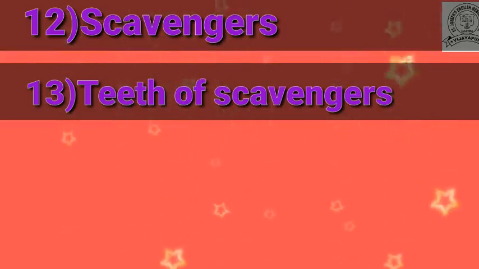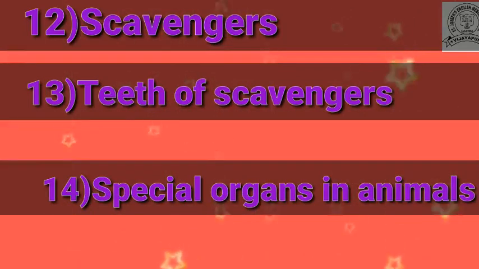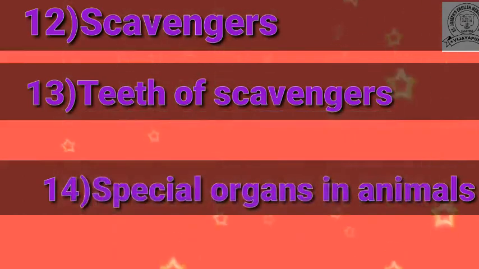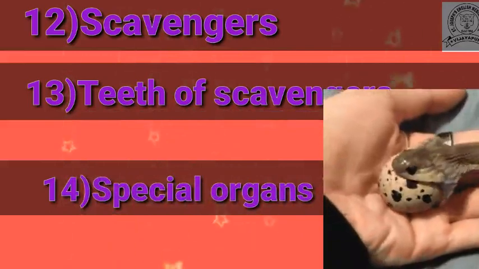Then children, after that we learned about the special structures or special organs which are present in animals. First of all, we learned that the lizard and the frog have a long sticky tongue. By using that they can capture their prey. And the next one, the snake can swallow the whole food.